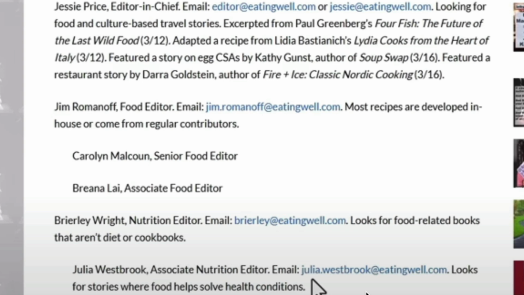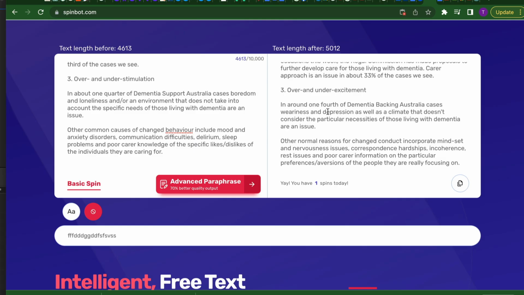And then they're going to ask you for your banking information. They pay through PayPal or your bank, and it's $1 per word. So let's say you have this that is 5,012 words. This would be $5,012 because that's the number of words that you have.